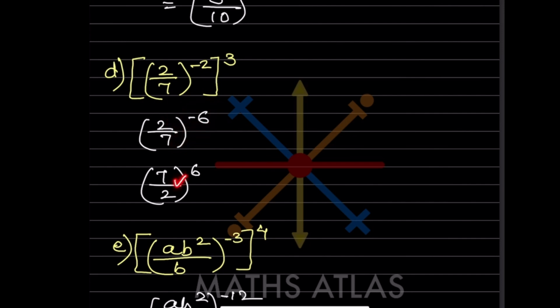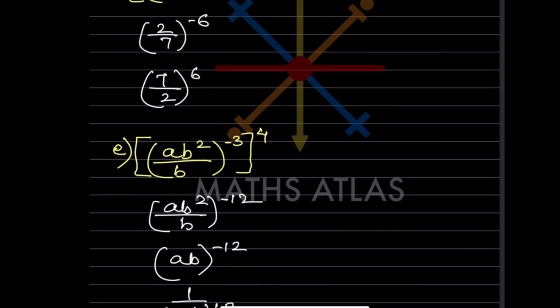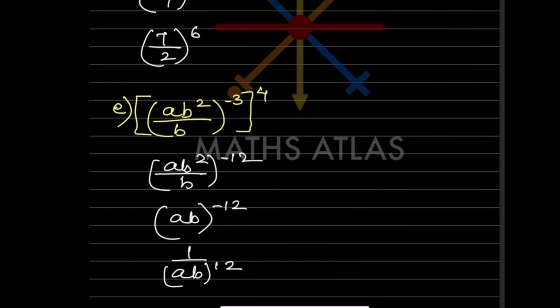So that is going to be 7 by 2 raised to 6. Now look at here, again, this is a raised to m into n, that is a raised to mn. So we are going to multiply this into this, that will be 3 fours are 12, minus 12.